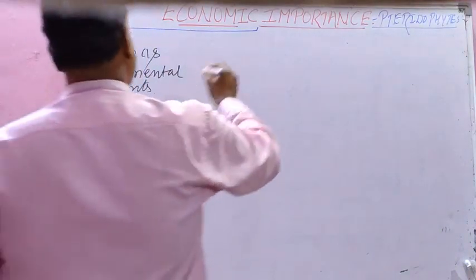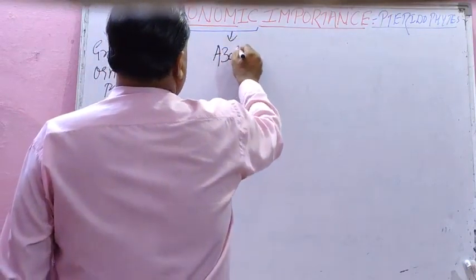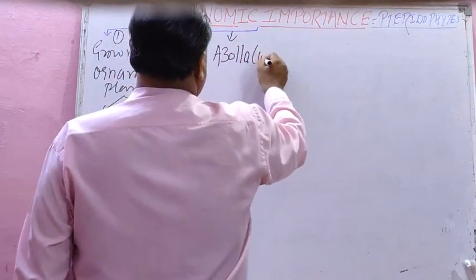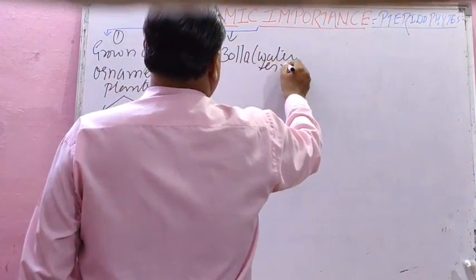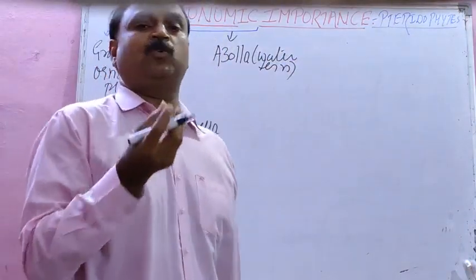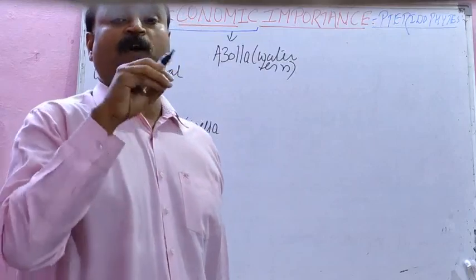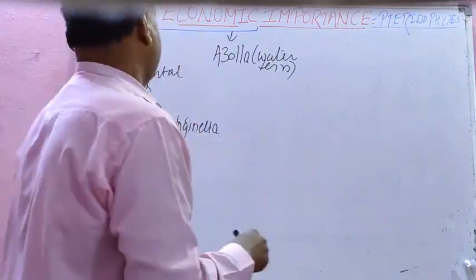Second economic importance, you know Azolla, water fern, along with Anabaena. It is grown as biofertilizer and plays an important role in nitrogen fixation.